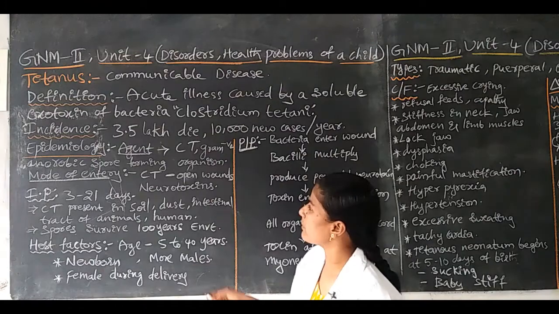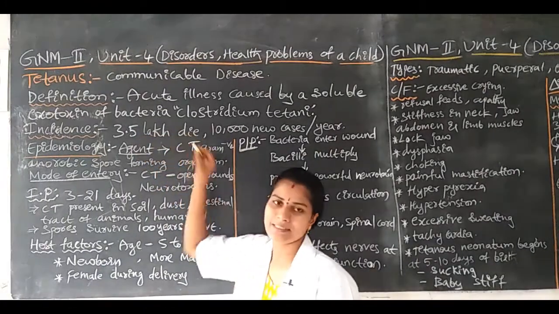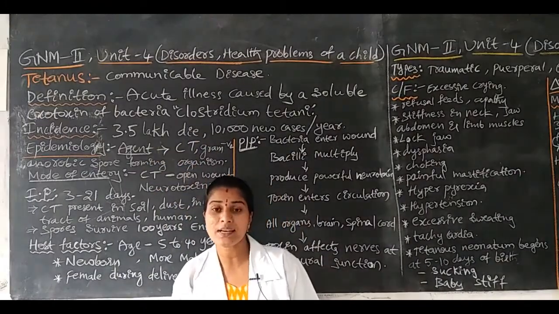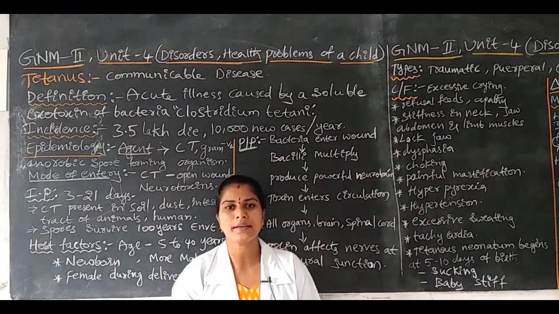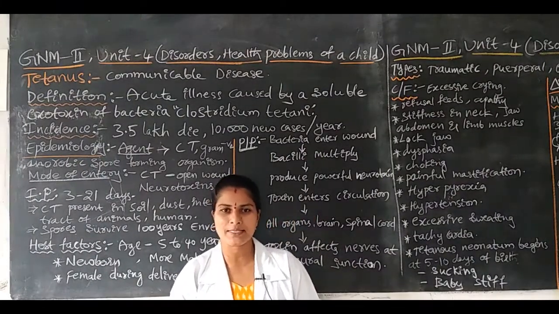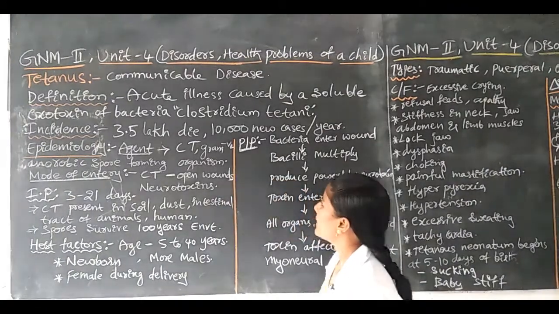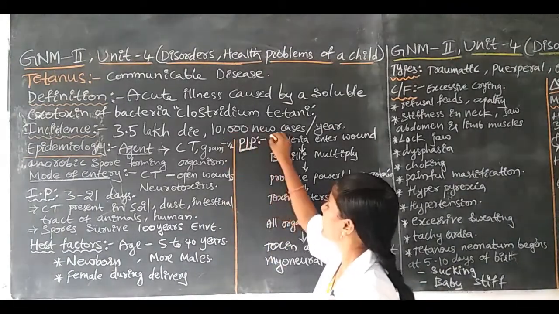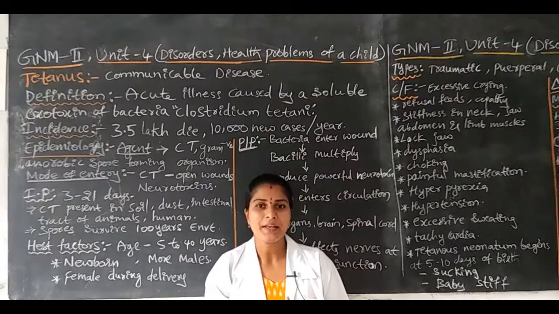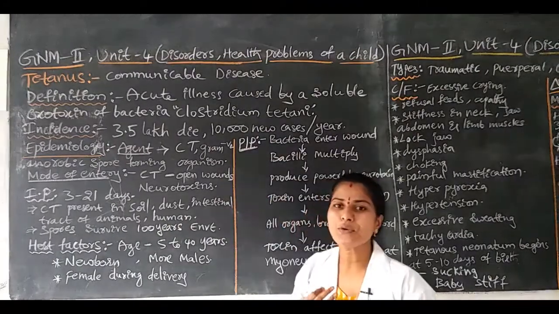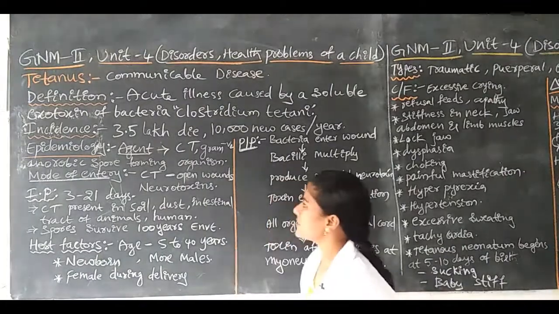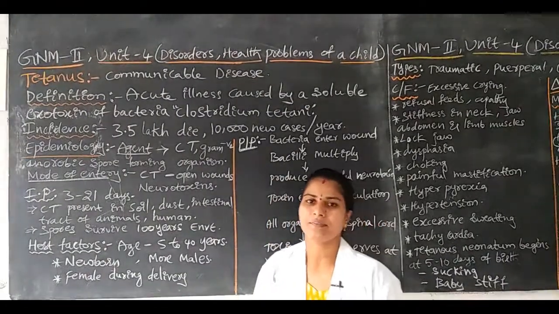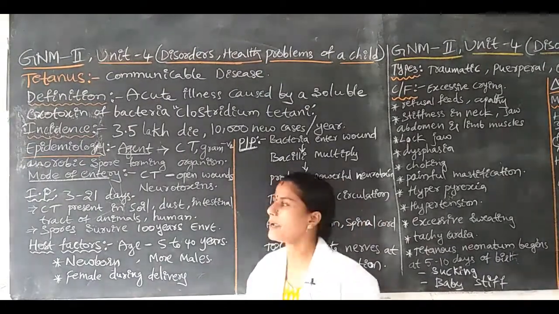Every year, 10,000 new cases are found and recorded. This is regarding the incidence of tetanus.